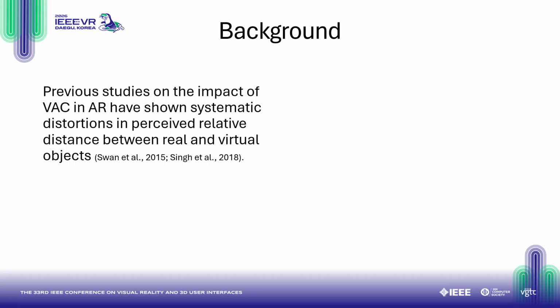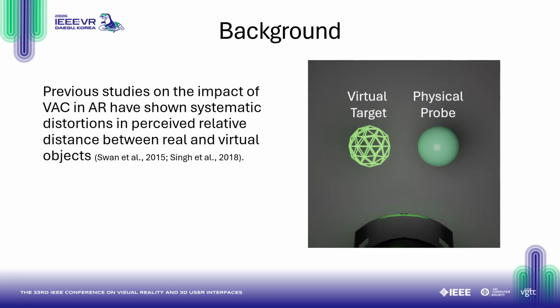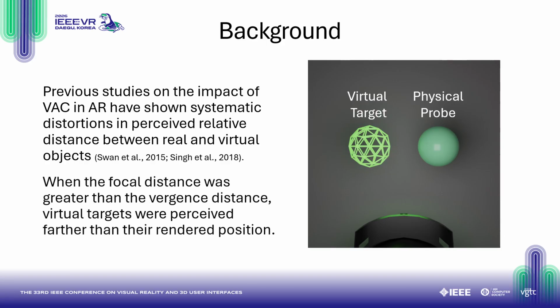There has been some prior work on the impact of VAC in AR, specifically what happens to the perceived relative distances between real and virtual objects. These studies used a distance matching task where the participant adjusted the position of a physical probe to match the perceived distance of a virtual target. What they found was when the focal distance was greater than the vergence distance, virtual targets were perceived farther than their true rendered position. As a consequence, the probe was adjusted further in order to match that perceived offset.